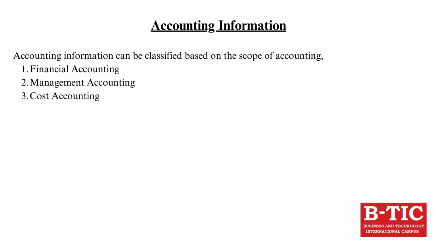Finally, accounting information can be classified based on the scope of accounting, and we have three categories: financial accounting, management accounting, and cost accounting.